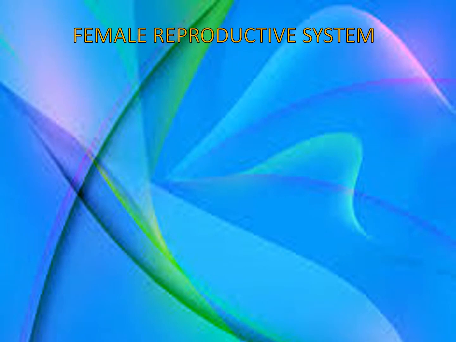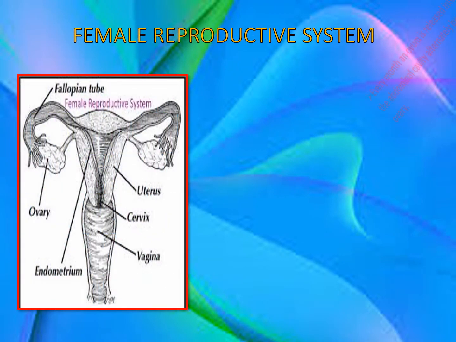The female reproductive system. This is the diagram of the female reproductive system. You can see clearly a pair of ovaries, one on each side. Then touching the ovary is a tube or a duct-like structure called the oviduct, again in pairs on both sides.